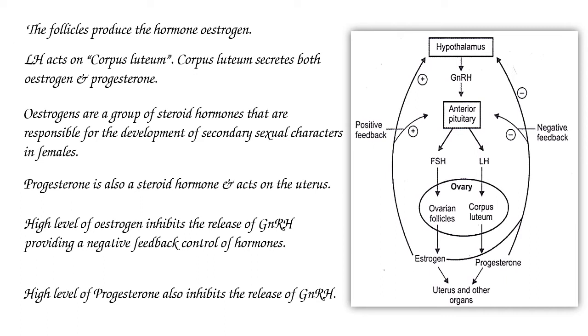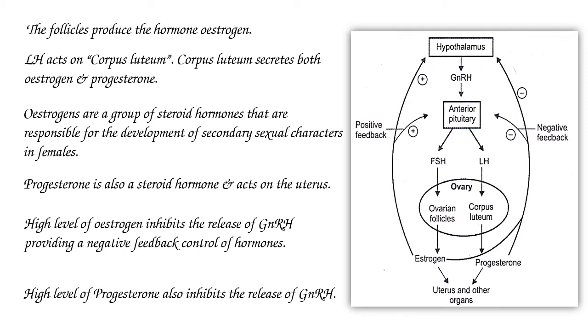High level of progesterone also inhibits the release of gonadotropin releasing hormone. So let's observe the representation given here.